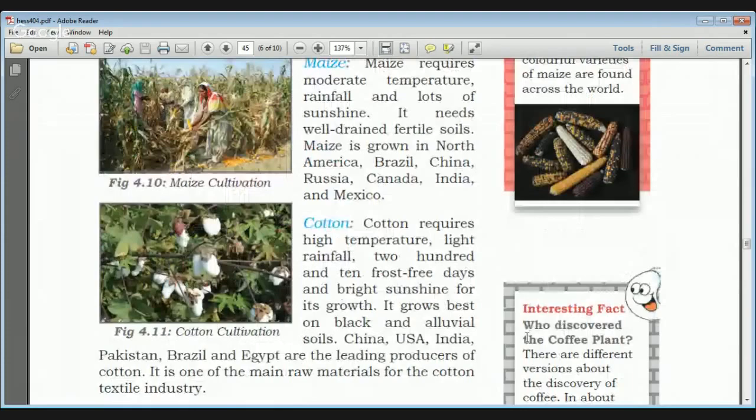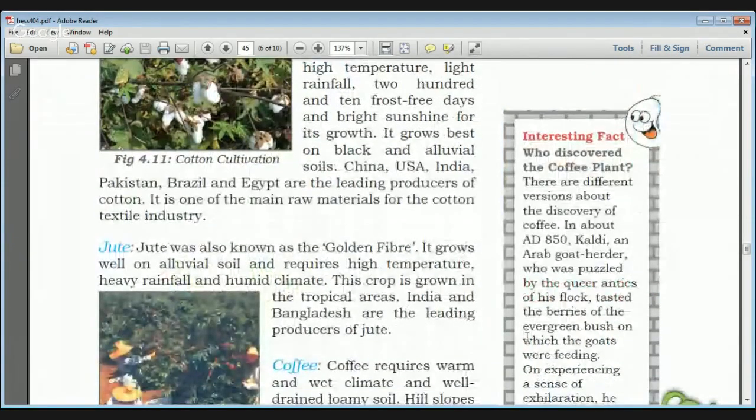And then another fiber crop of India is jute. Jute is also known as golden fiber, and it grows well on alluvial soil. It requires high temperature, heavy rainfall, and humid climate. That is why jute is grown in the tropical areas, and India and Bangladesh are the leading producers of jute. The important fact to remember is that India has become the largest producer of jute, and in India, most of the jute producing areas are in West Bengal and in the eastern part of India.